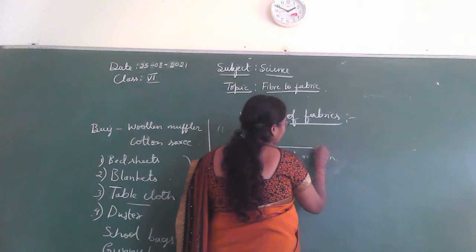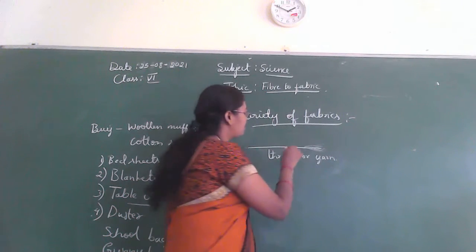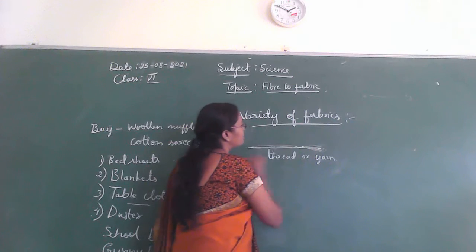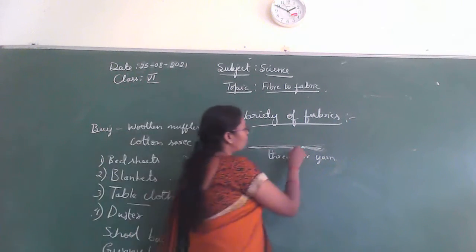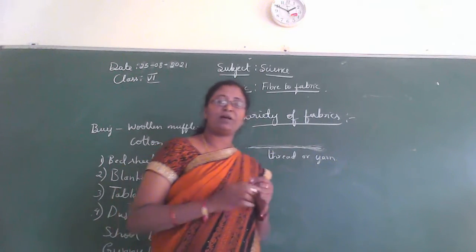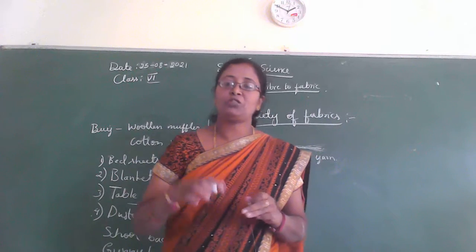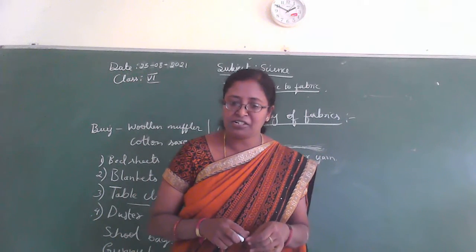When you scratch along the length of the thread like this, the other end splits like this, isn't it, children?